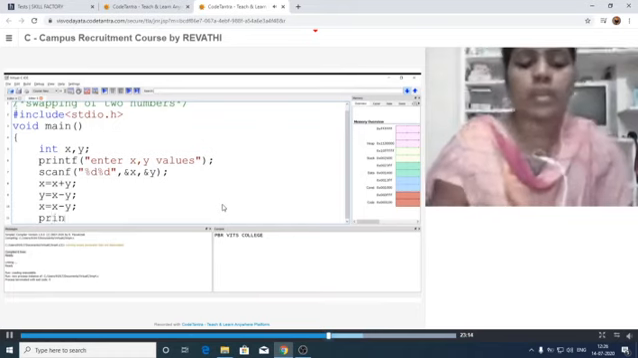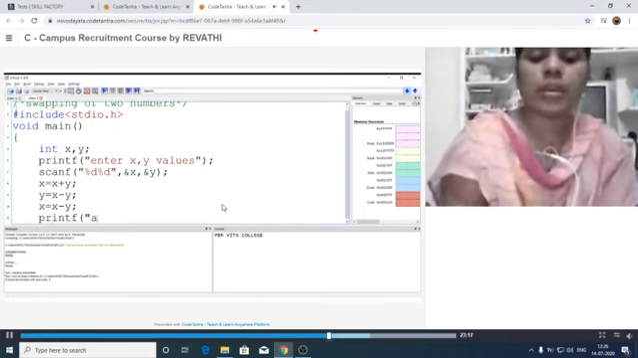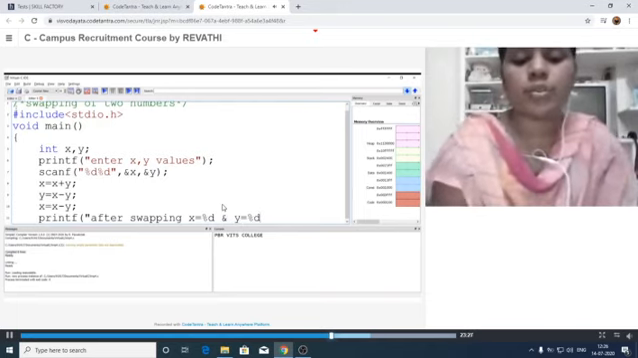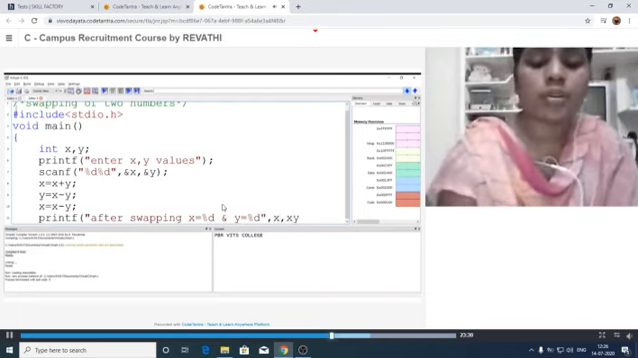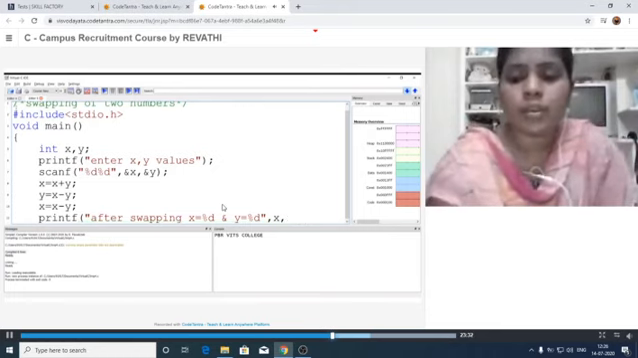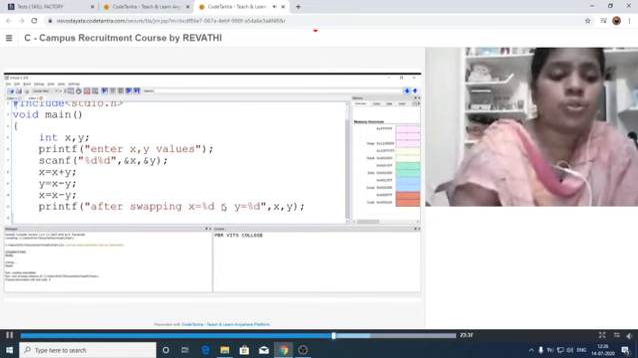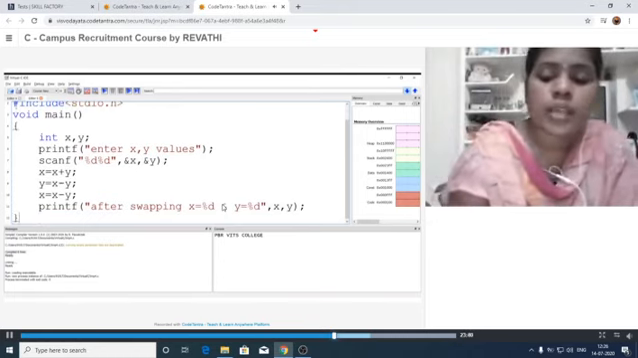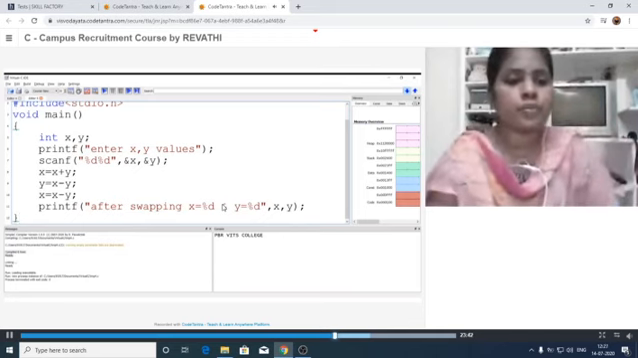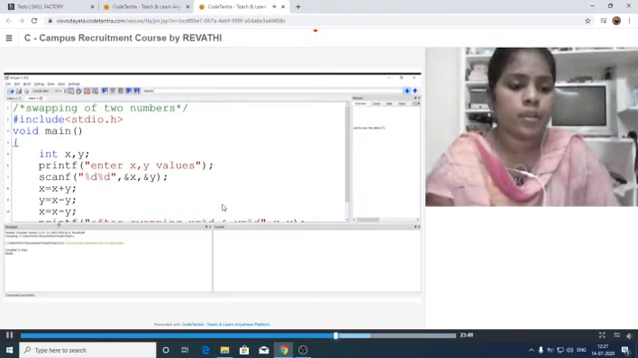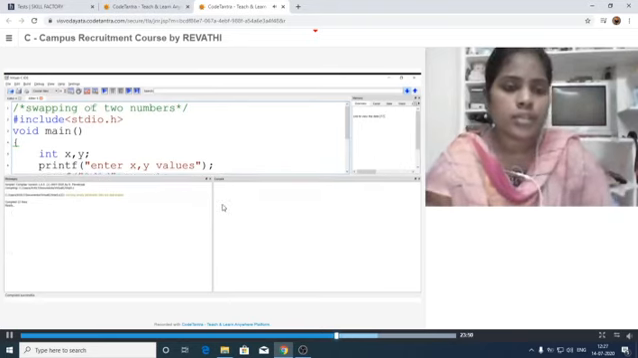Just I am printing the result. Printf, after swapping x is equal to %d and y is equal to %d, comma, we need to call the variables list here, x comma y. Let us see, is there any errors present? See, there are no errors, it is ready to execute. So I am running this one.